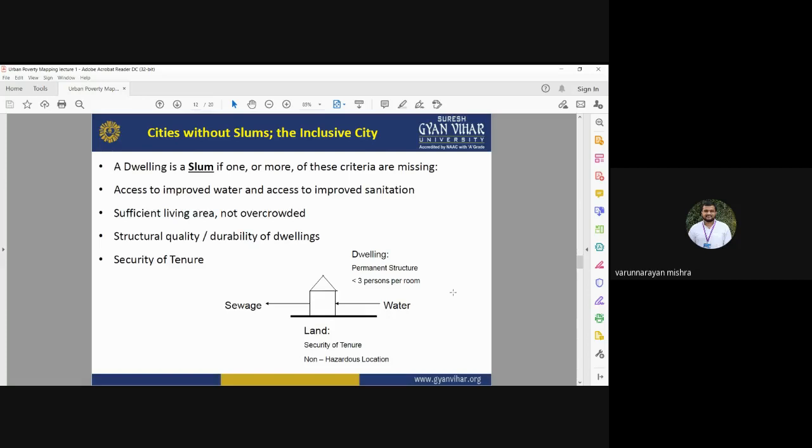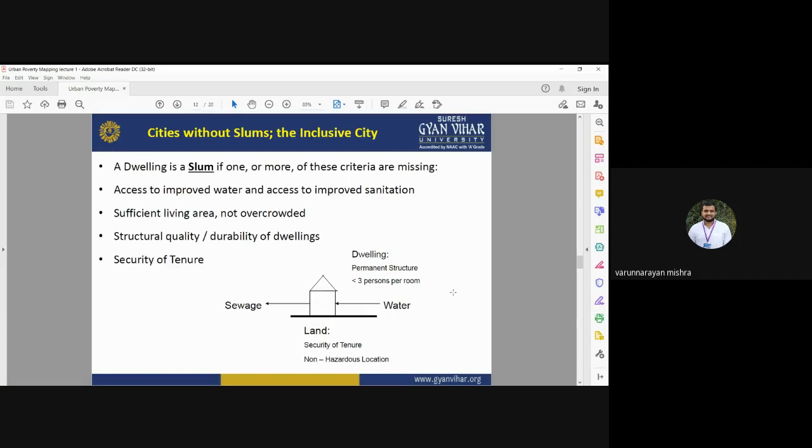If these criteria are missing, then that region of a city can be considered a slum. Okay, so these are the basic criteria that can be used to identify a slum area in any city.